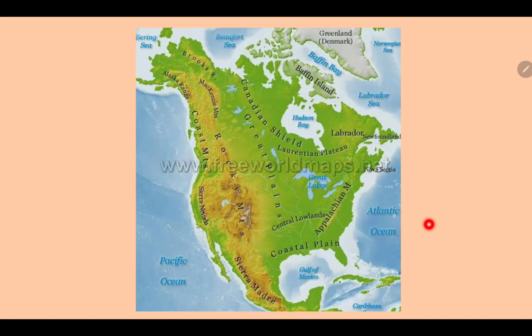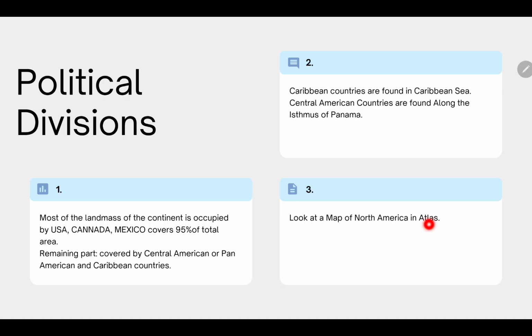Now we also talked about Hudson Bay, so I want to show you where Hudson Bay is. Now let's talk about the political divisions of North America.